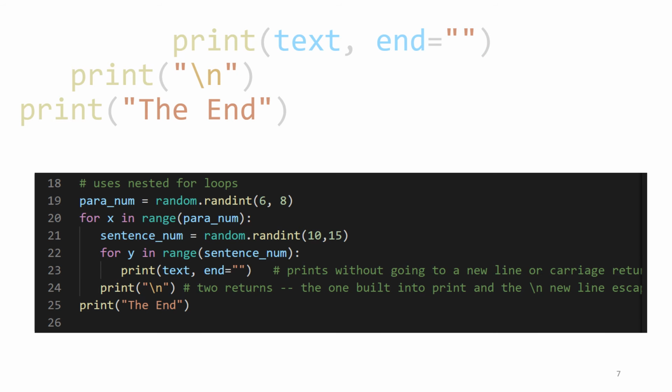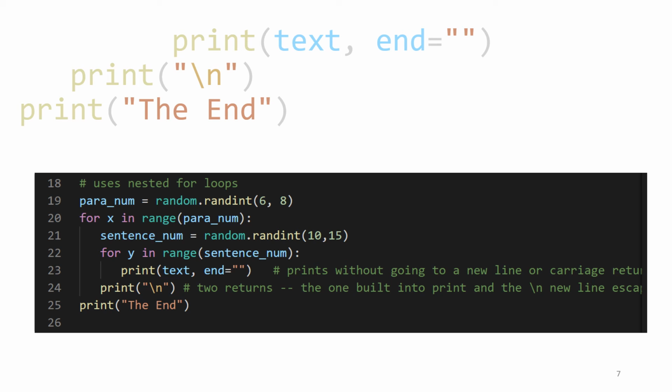The print statement in line 23 is indented twice. It is in the inner loop. So we have a for loop starting at 20. We have another for loop that is indented within it at 22. And so we have a loop within a loop, a nested loop. And 23 is indented twice. It is a statement within the inner loop. So it will be repeated for all of the y's, and then we will get a new x and sort of start all over again. So this will be the most repeated thing.